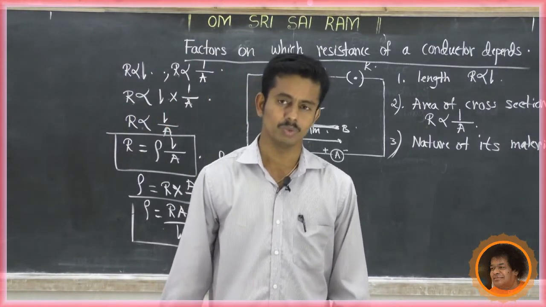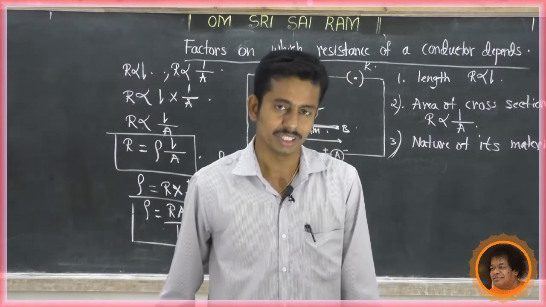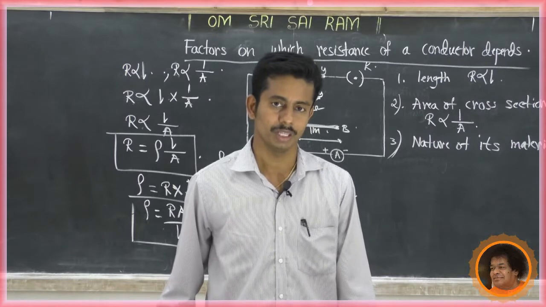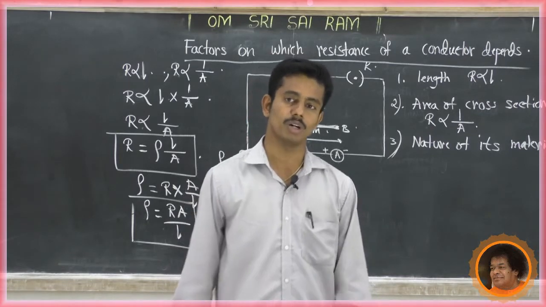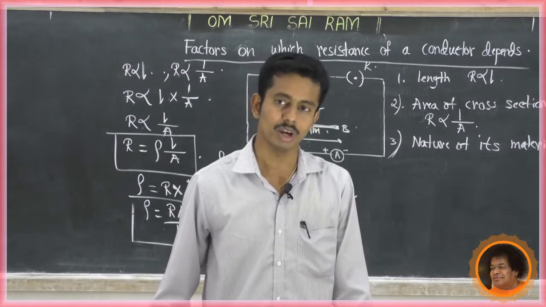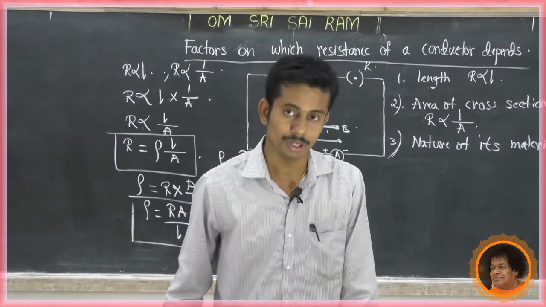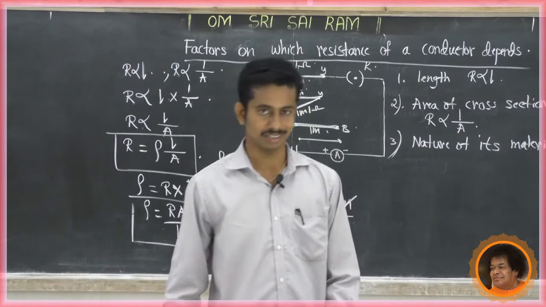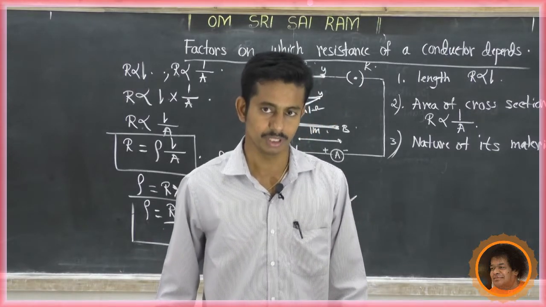Now another thing, what do you mean by alloys? Alloys means it is a mixture of metal and metals, or metals and non-metals in a proper proportion. This is alloys. What is alloy? It is a mixture of metal and metals, or metals and non-metals in the proper proportion.